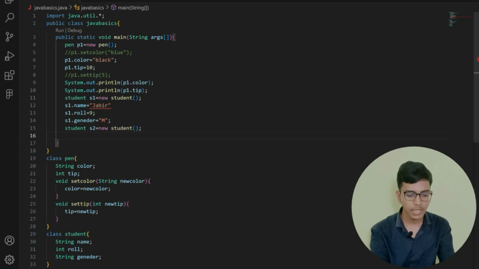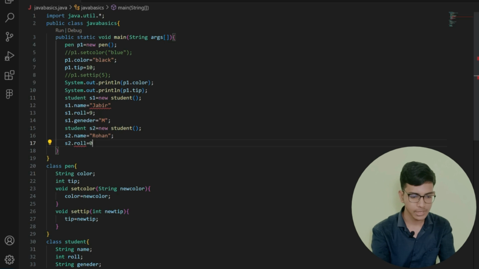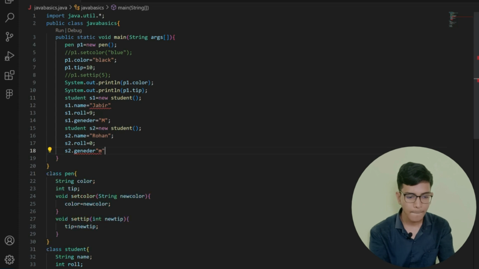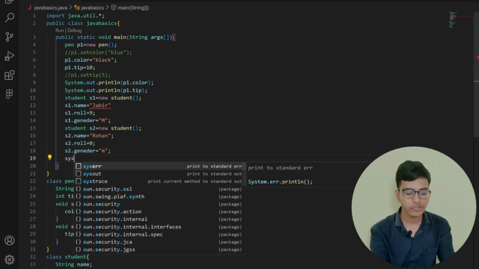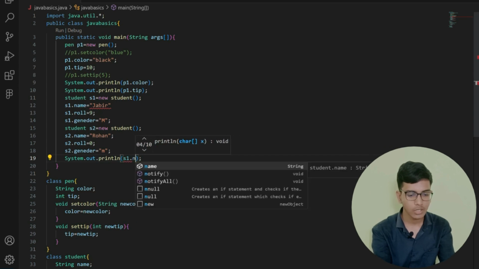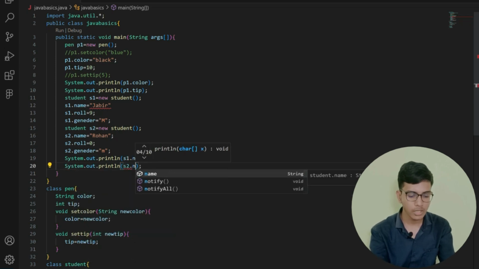I can also create another object, Student s2 is equals to new Student. I am creating another object and I am assigning s2 dot name is equals to Rohan. After that s2 dot roll number is equals to 0. After that s2 dot gender is equals to male. So this is how I can give or access the members of my class. After that I am printing System.out.print s1 dot name, and System.out.print s2 dot name.